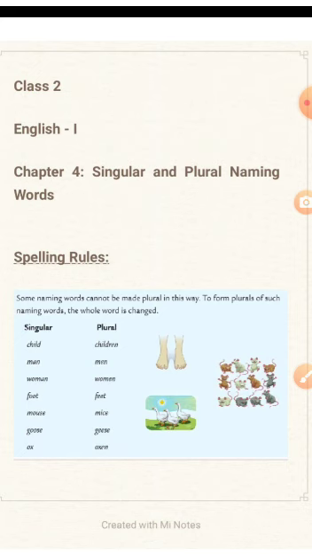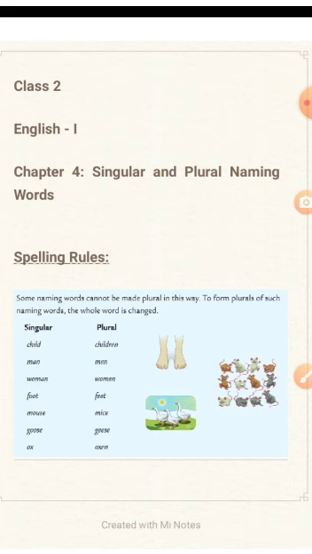This spelling rule is slightly different and cannot be made the way we made the others with some spelling changes. Here you need to memorize them, learning one by one without following those spelling rules.